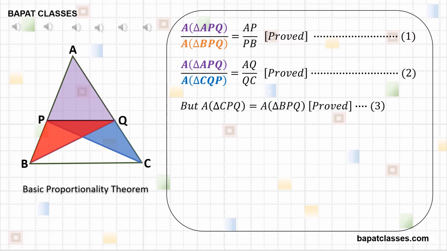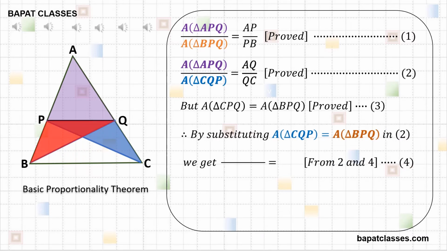But area of triangle CPQ is equal to area of triangle BPQ, also proved. Therefore, by substituting area of triangle CQP equal to area of triangle BPQ in equation number 2, we get area of triangle APQ upon area of triangle BPQ is equal to AQ upon QC.